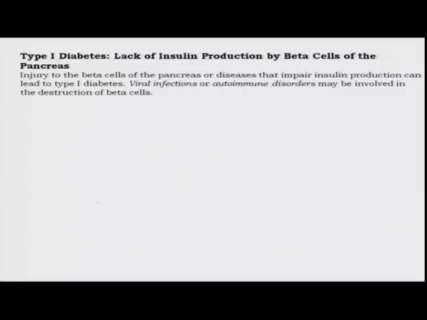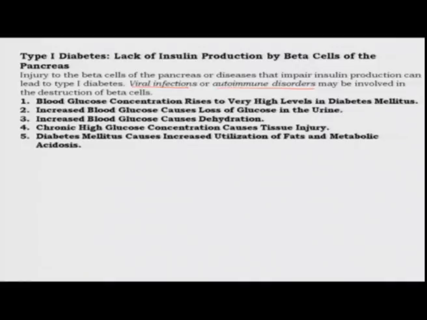Type 1 diabetes can be produced either if you have viral infections or autoimmune disorders, where your own immune system attacks the pancreas and destroys the beta cells. So, this can lead to a decrease in production of insulin, which can lead to type 1 diabetes. So, what are the symptoms of diabetes in general?